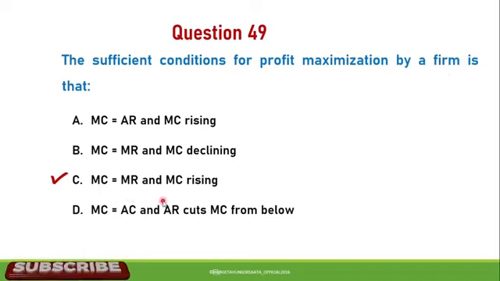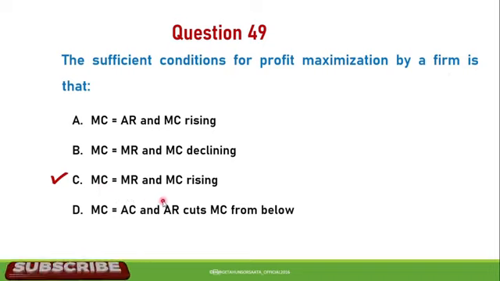Next, when the monopolist equates marginal cost to marginal revenue, then the firm would be A, maximizing output. B, maximizing profit. C, minimizing cost. D, maximizing sales. So the correct answer for this question is B: when the monopolist equates marginal cost to marginal revenue, the firm will be maximizing profit.